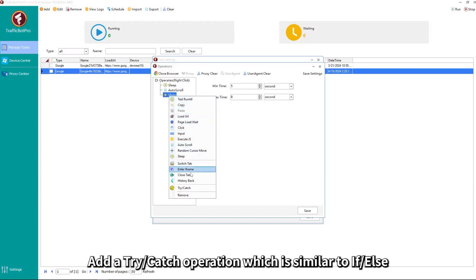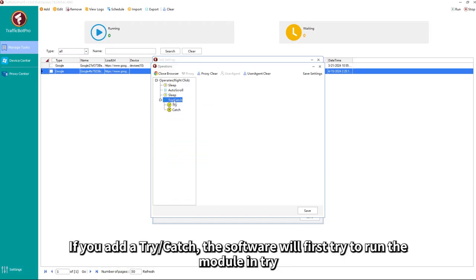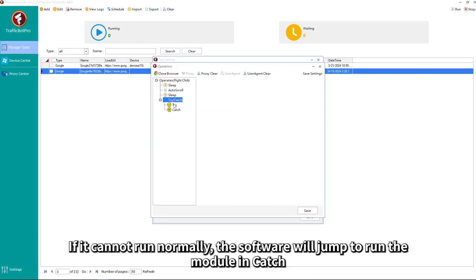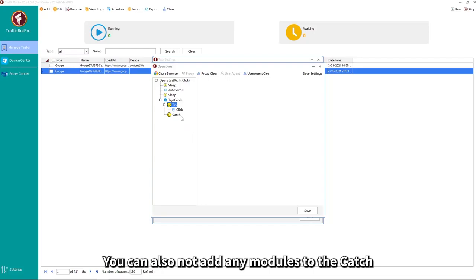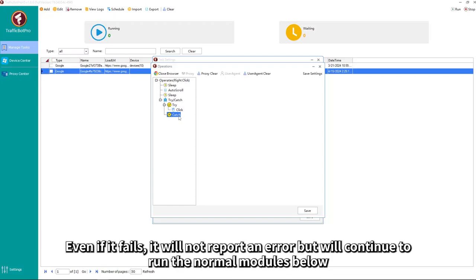Add a try-catch operation which is similar to if else. About try-catch. If you add a try-catch, the software will first try to run the module in try. If it cannot run normally, the software will jump to run the module in catch. You can also not add any modules to the catch. In this case, the software will only try to run the modules in try. Even if it fails, it will not report an error but will continue to run the normal modules below.